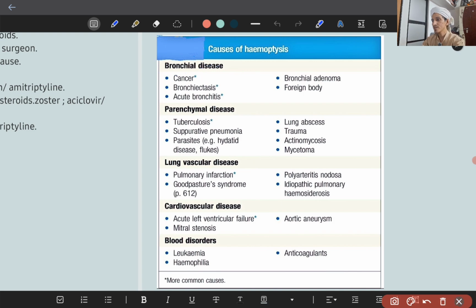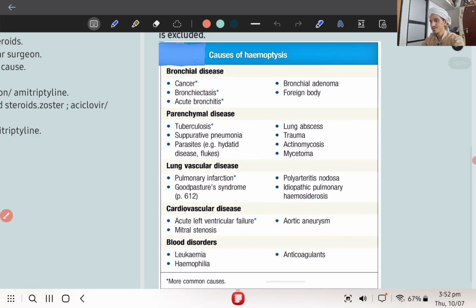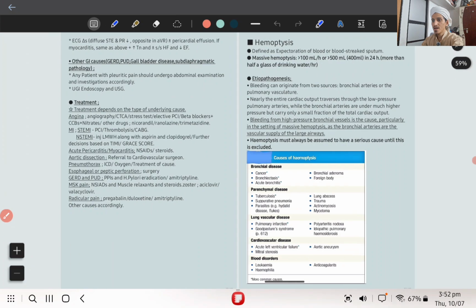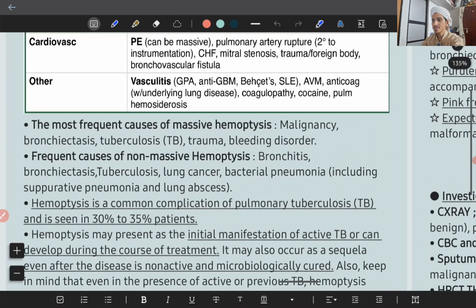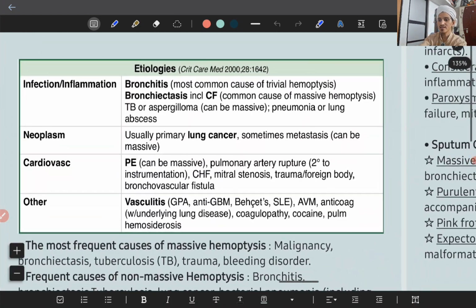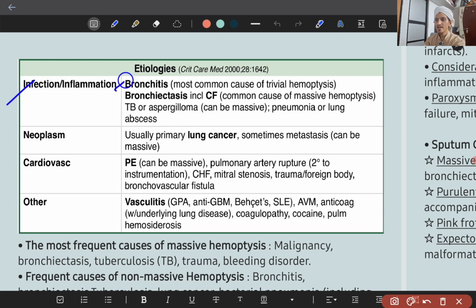Now, moving on to the next page. The other classification is, I think, easier to remember and more practical. The first cause is infection and inflammation. Acute bronchitis is the most common cause of trivial hemoptysis, meaning a small amount.